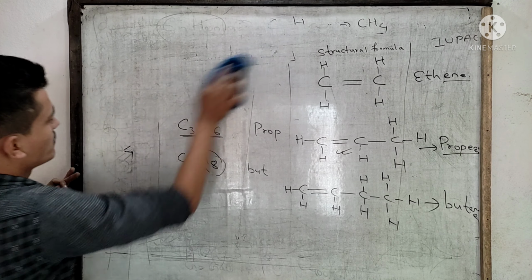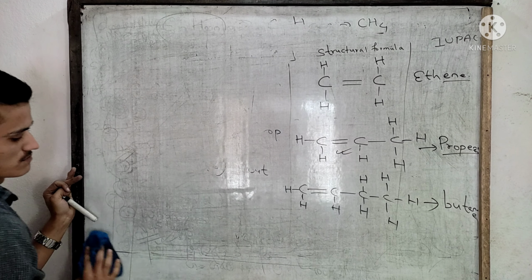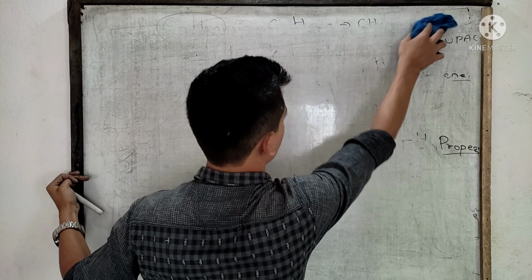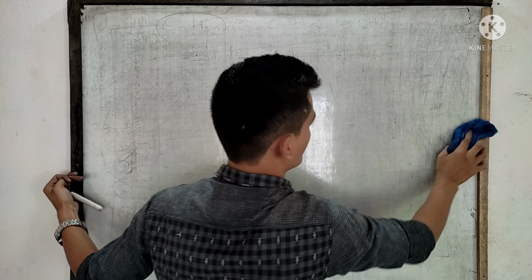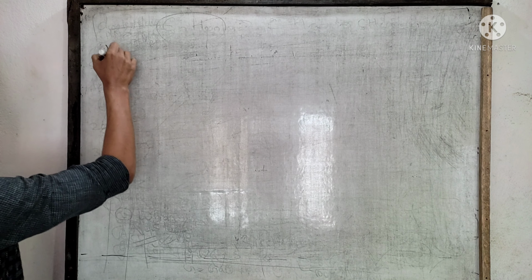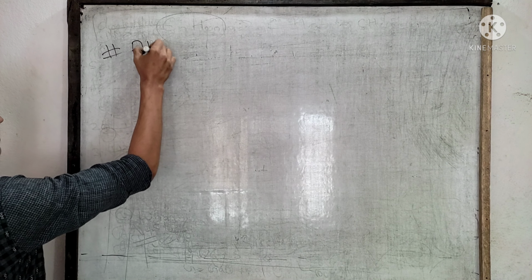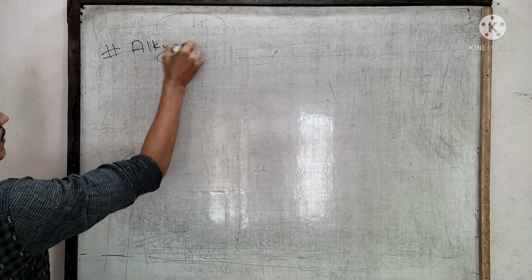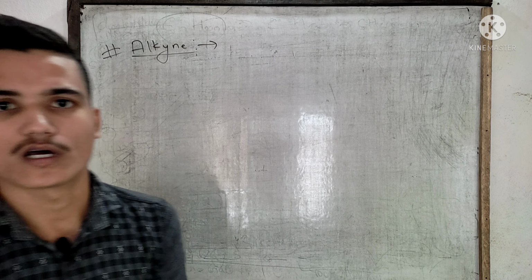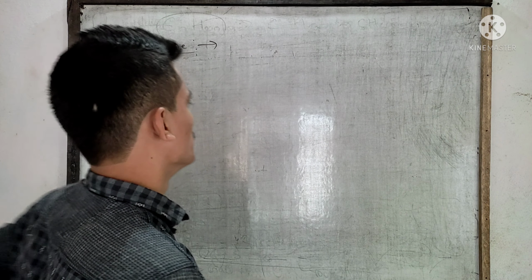Now we are going to alkyne. Alkyne comes under unsaturated hydrocarbon.